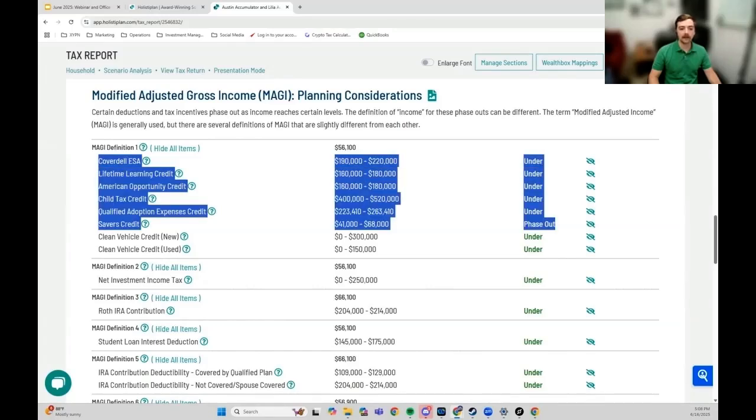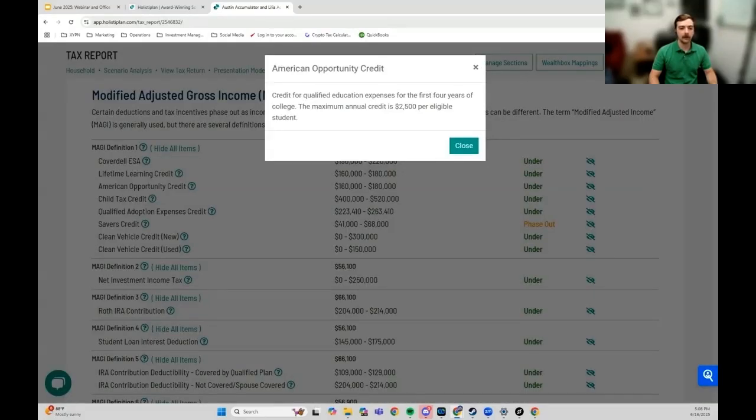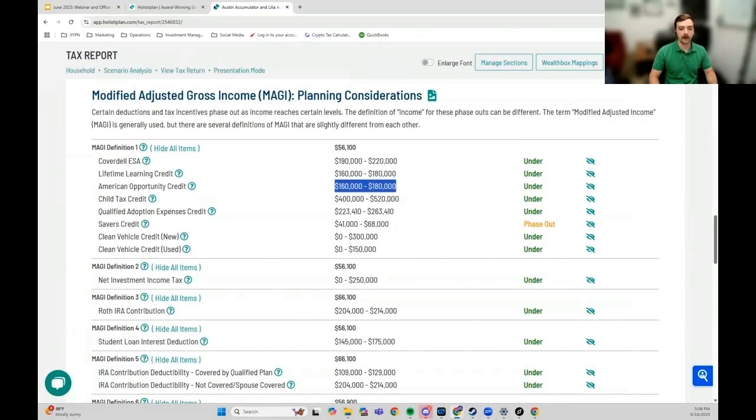So as incomes increase, you start to phase out of the ability to make contributions to certain accounts or phase out of certain tax credits. Let's find an example here. So the American Opportunity Credit. This is for educational purchases. We can look 4 years, all right, first 4 years of college, maximum annual credit, $2,500 per eligible student. Okay. But there's a phase out.